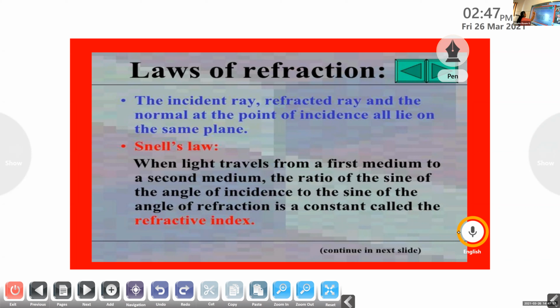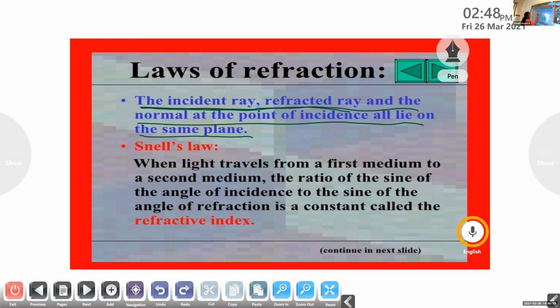This is the first law. The incident ray, refracted ray. Here it is not reflected. Here we are studying the laws of refraction. Sometimes students may mistakenly write reflected, so then your marks will be cut off. Whenever asked for the laws of refraction, you must write: the incident ray, refracted ray, and the normal at the point of incidence all lie in the same plane. This is the first law of refraction.